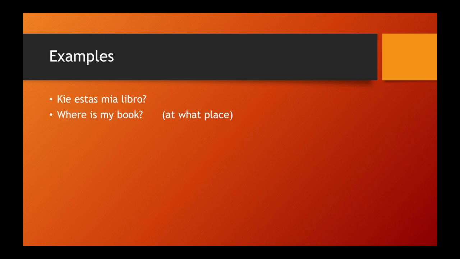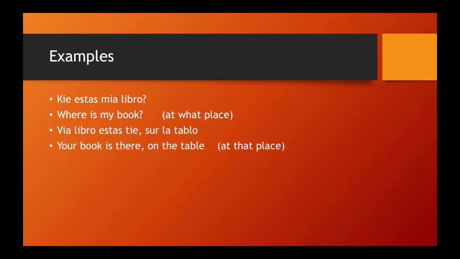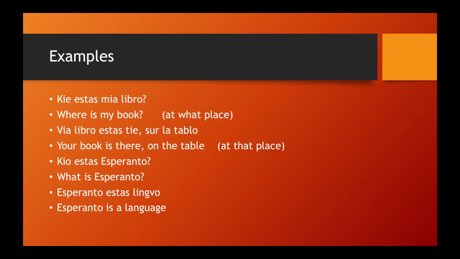Kie estas mia libro? Where is my book? At what place is my book? Via libro estas tie, sur la tablo. Your book is there, at that place, on the table. Kio estas Esperanto? What is Esperanto? Esperanto estas lingvo. Esperanto is a language.